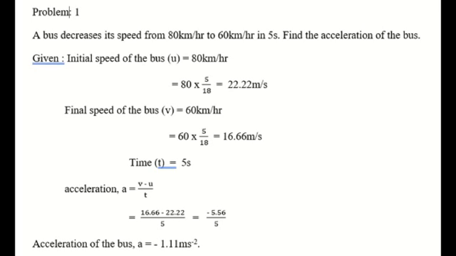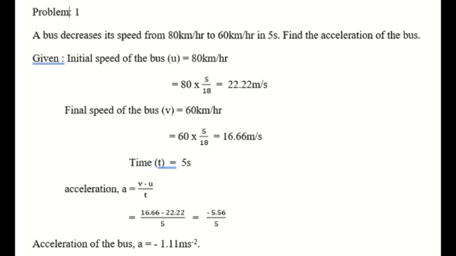Initial speed of the bus, that is u, equals 80 kilometers per hour. This 80 kilometers per hour will convert into meter per second. How to convert? You have to multiply 80 by 5 by 18. That is 80 into 5 by 18 equals 22.22 meter per second.